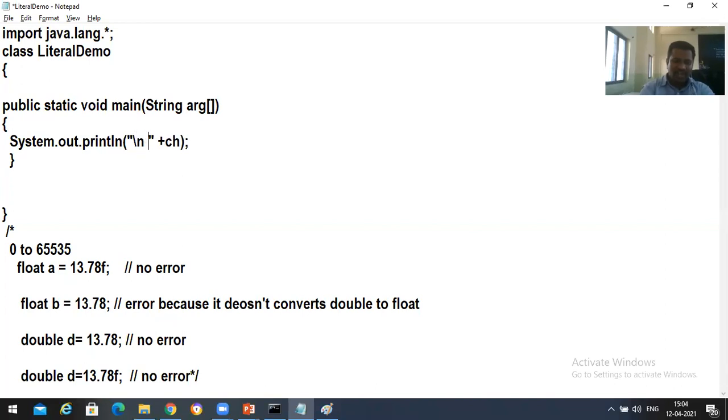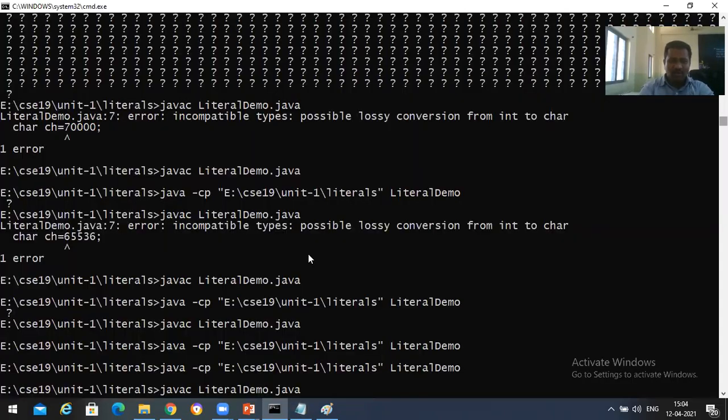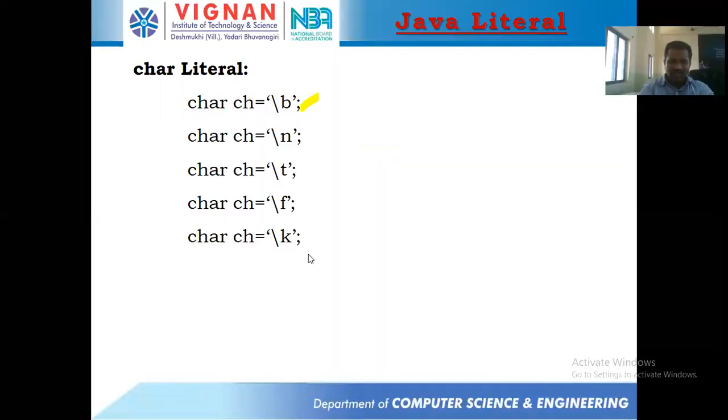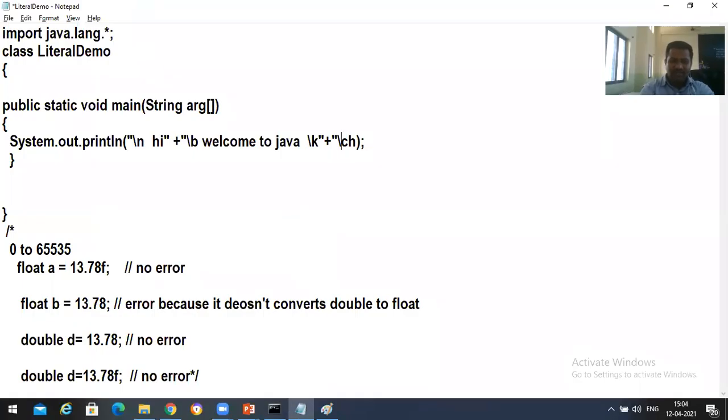Here I'm going to take backslash n. After the backslash n, here I'm taking hi, and then backslash b, welcome to Java, and then backslash k, plus opening double quotes, and backslash f, space ch. Save this.